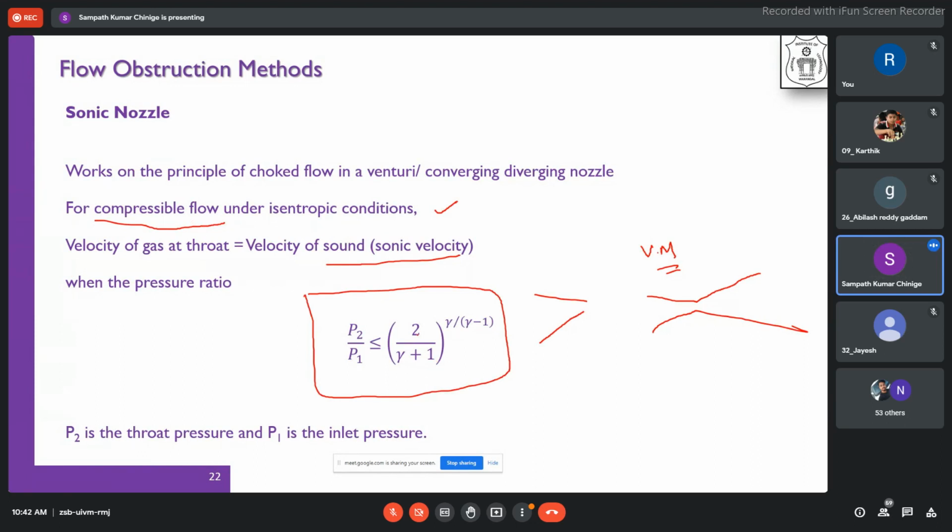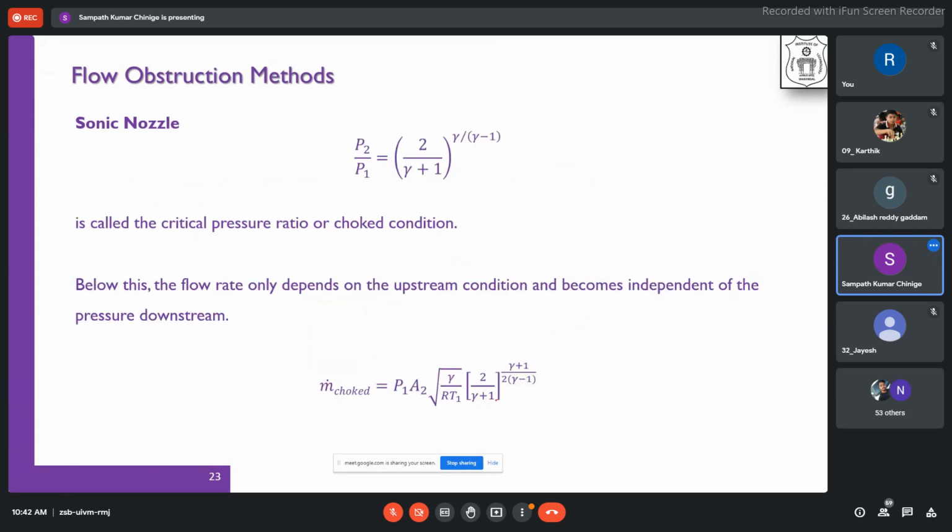This is the sonic condition: (2 by gamma plus 1) raised to gamma by gamma minus 1, where P2 is the throat pressure and P1 is the initial pressure. So the pressure ratio we will always look to be around this particular range. This condition is called the critical pressure ratio, or choked condition.